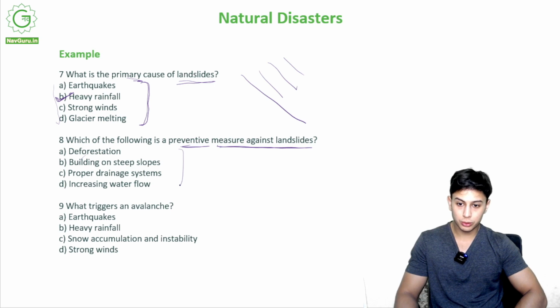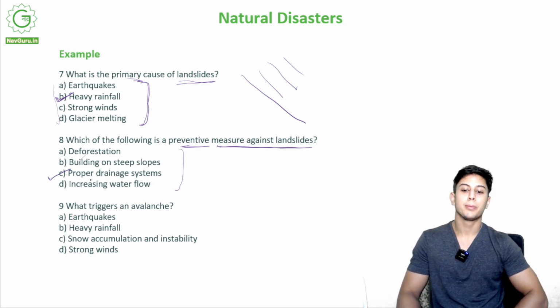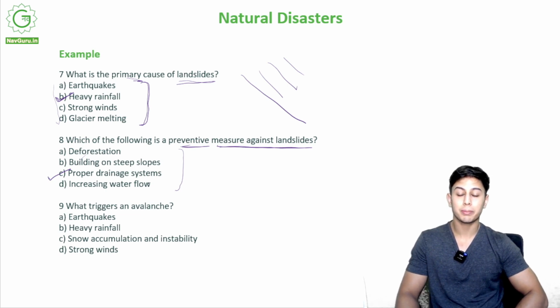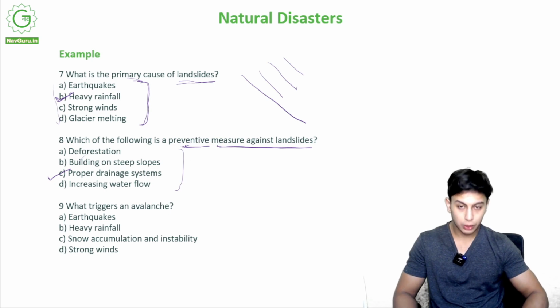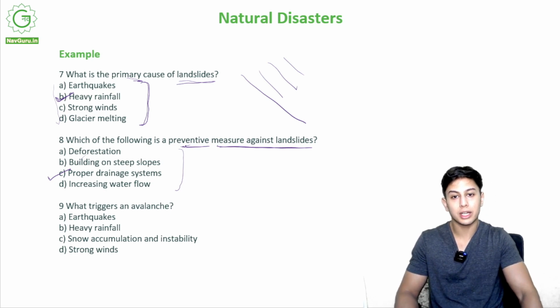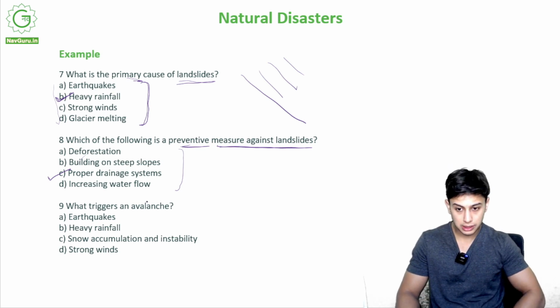Now, what do I do to prevent landslides? It is C, proper drainage system. I will make a proper drainage system so that the water is able to flow out of the land. It does not clog it. It does not lead to flowing down of the land, which leads to landslides.